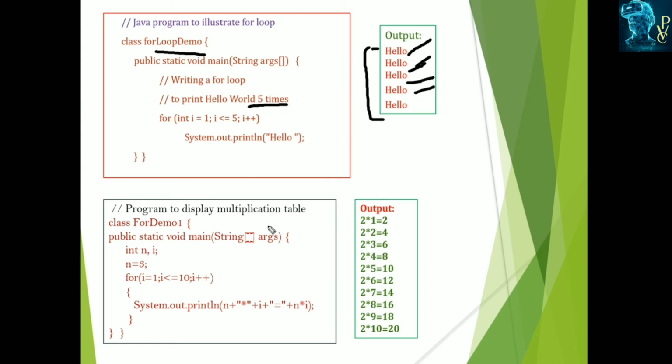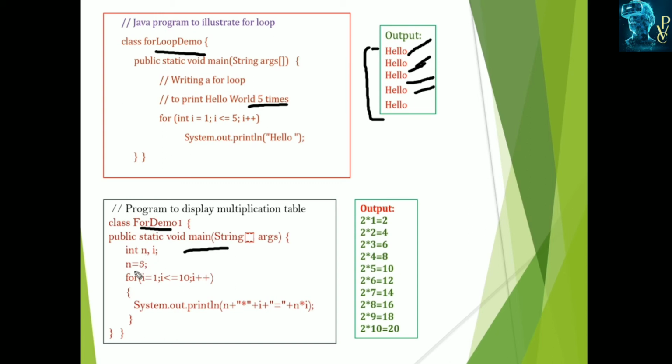Okay, and this is another example which displays the multiplication table. Here I named it for demo, and in the main method I used a for loop for the multiplication table. What values change, what is the input, which multiplication table you need, what is the next increment value, and what is the result. These we need. So we take two integers, n and i. n is for the multiplication table and i is for the changing value.